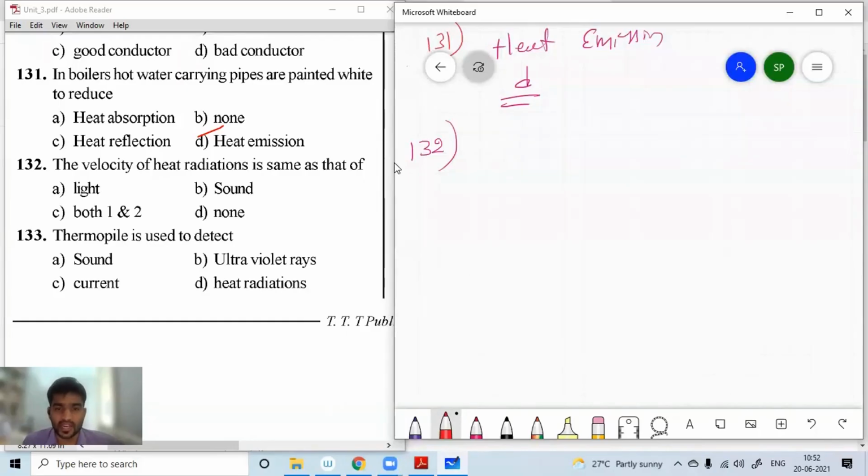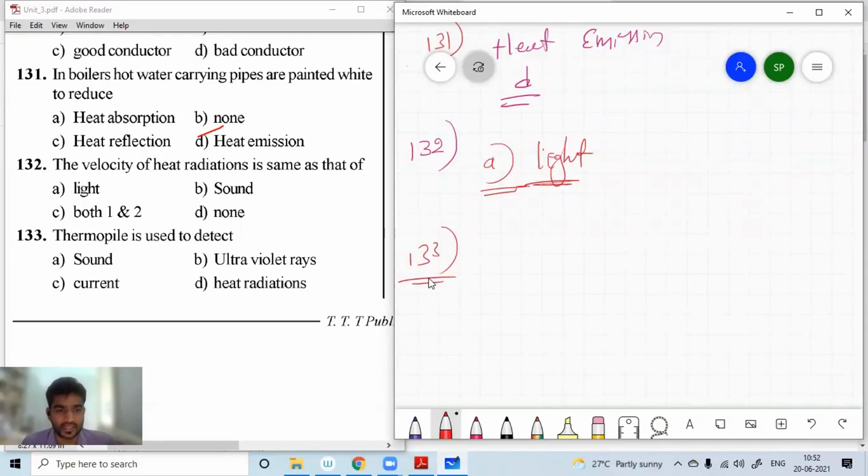Heat radiation is heat transferring from one point to another, like from the sun to the earth. That is similar to light. So for question number 132, A is the right option. Light is the right option. Next, question number 133. Thermopile is used to detect.